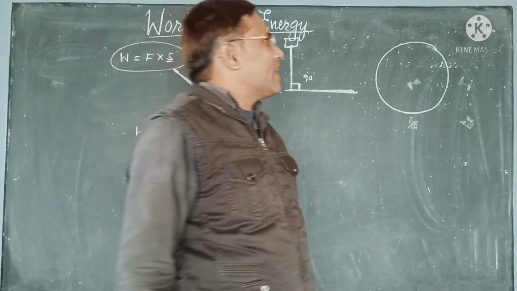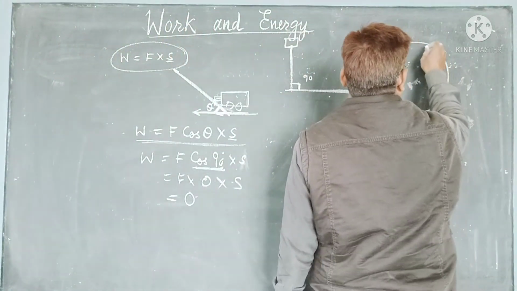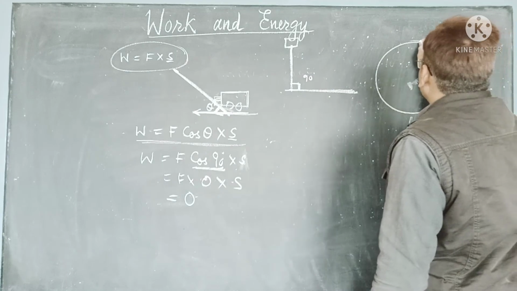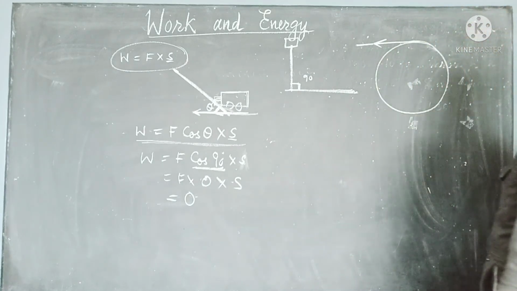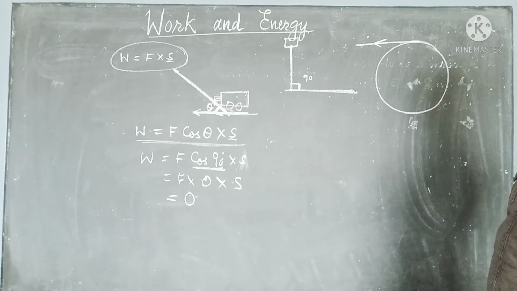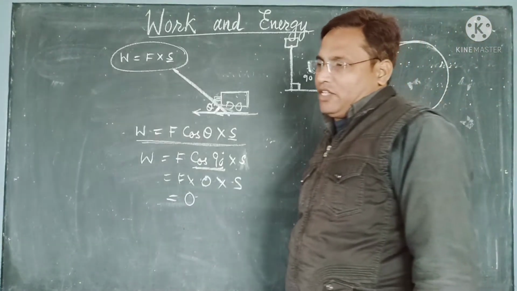And then the tangential force acts in this way. Suppose it is going in this way, then a force acts in this direction. That means here also 90 degrees is being made.